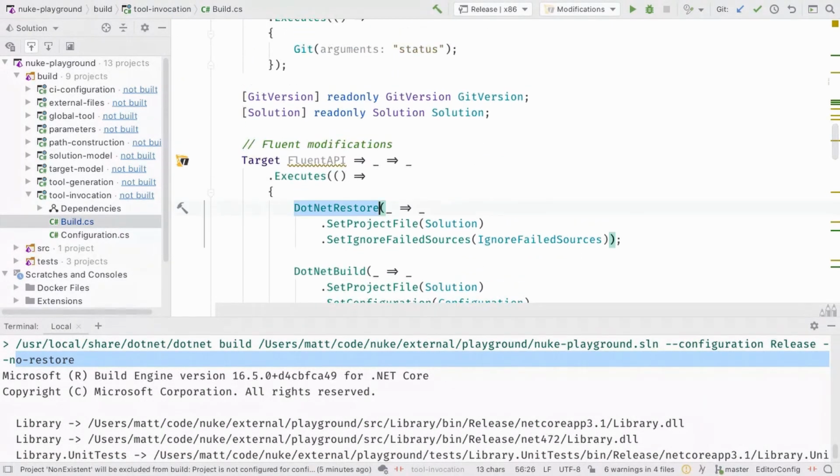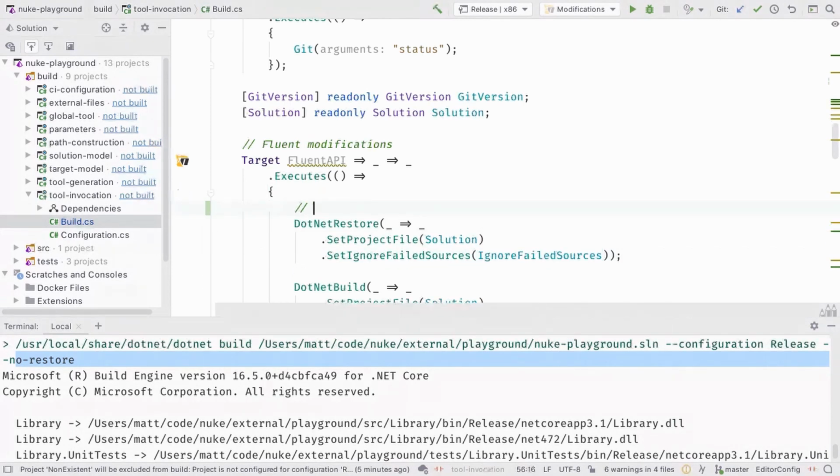With the Fluent API, I can call .NET restore. I can set the project solution, project file. And now I can set to pass the ignore failed sources parameter based on the parameter that I have. So that is basically .NET restore, then our solution, and then ignore failed sources. But only if we define or if we pass that flag.